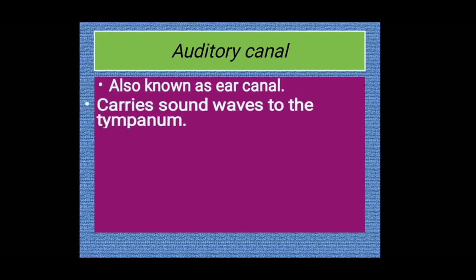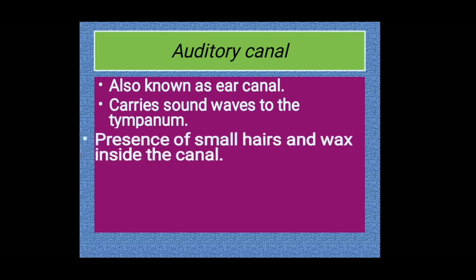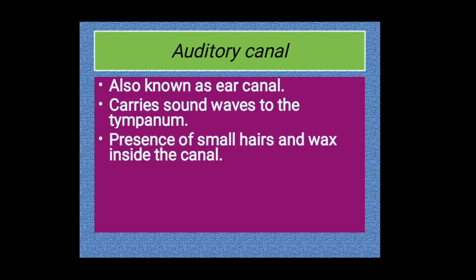Now let's move to the next part, that is the auditory canal, also known as the ear canal. As the name indicates, it is a tubular portion. It carries sound waves to the tympanum. There are small hairs and wax inside the canal. Wax is a greasy substance produced by a special gland called the ceruminous gland. So that is a gland which secretes the wax, similar to the salivary gland or tear gland.